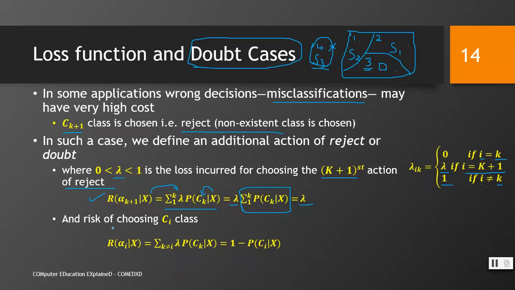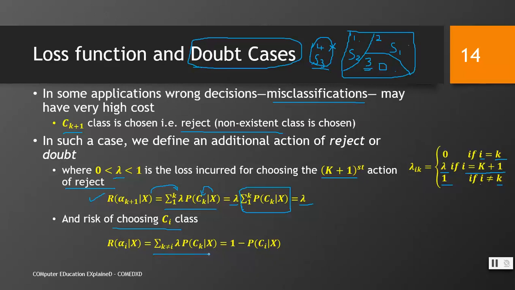However, if the system chooses class Ci, where i lies among these three classes, we can write it like this: risk of alpha i given x could be given as the summation over k not equal to i of lambda P(Ck given x).